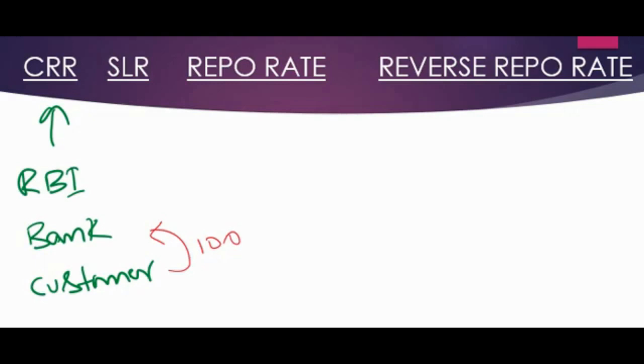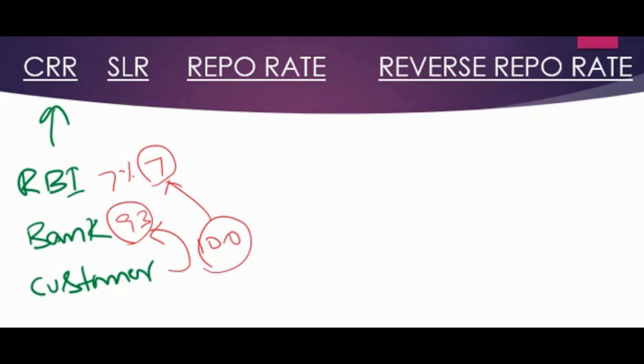But here RBI decides, for example, CRR, cash reserve ratio, as 7%, which means the bank cannot use this entire 100 rupees. They have to first deposit 7 rupees in RBI, and then the remaining 93 rupees can be used by the bank for various other purposes. So this 7% is called cash reserve ratio.